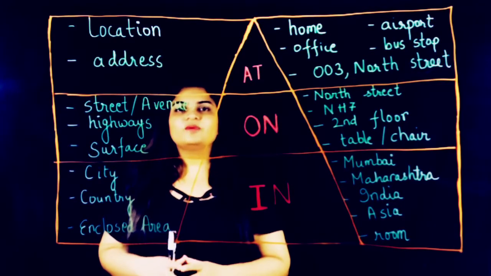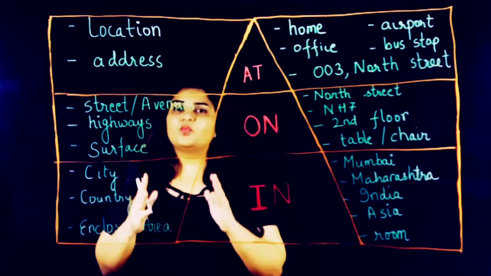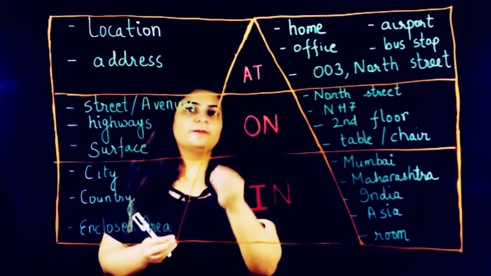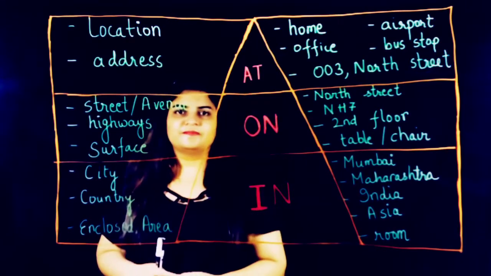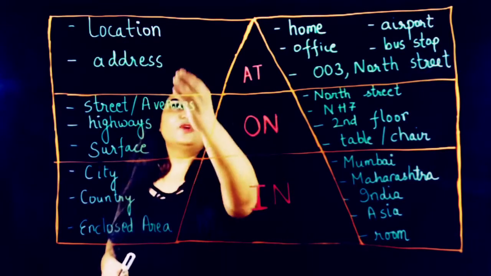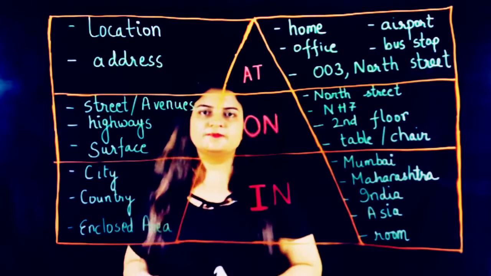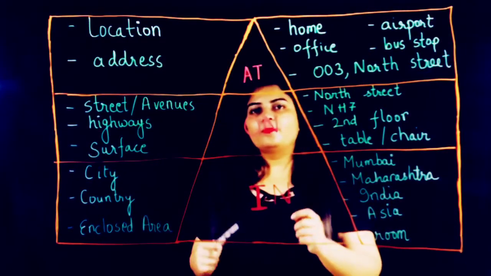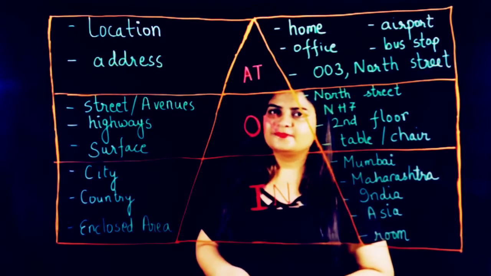So when we talk about at, all those nouns or places which are very specific, when you are talking about a point of place, then we use the preposition at. For example, if you have a particular location, then we use at. Or if you have any address, a proper house number or apartment number, then we use at.